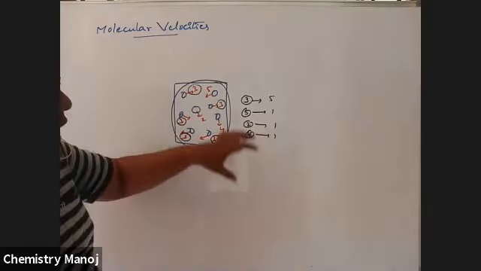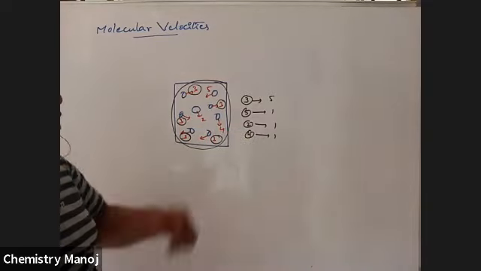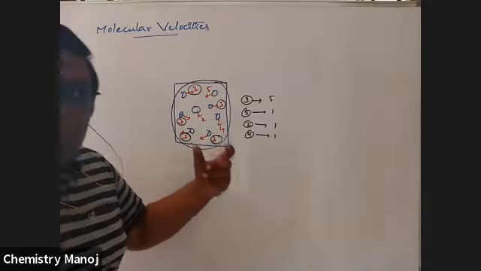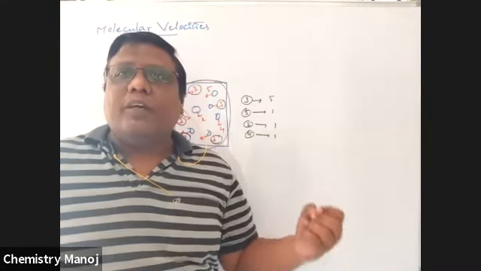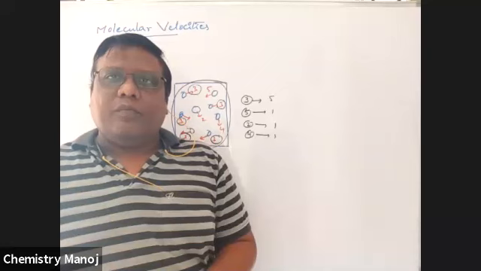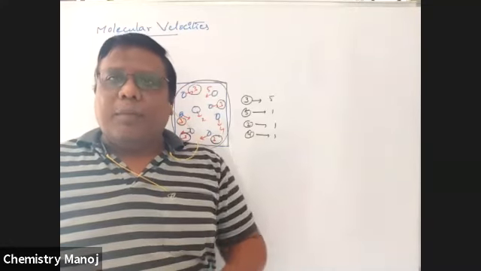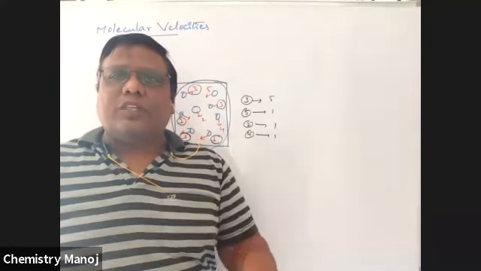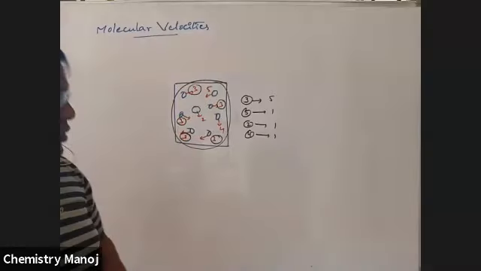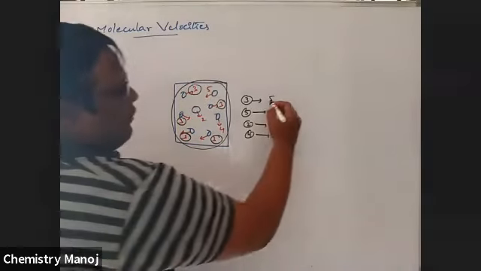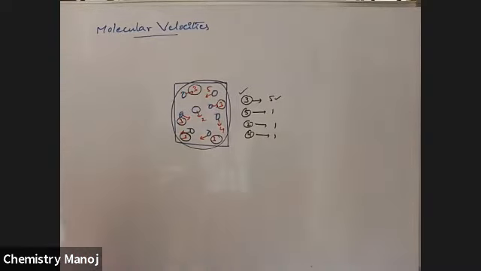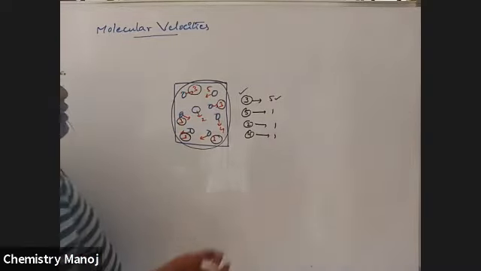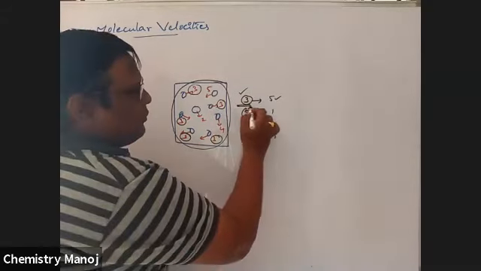Among all these 8 gas molecules, be careful, most of the gas molecules possess which velocity? Among all available gas molecules, most of them possess that velocity: 5 molecules have 3 velocity. That means the maximum number of molecules possess 3 velocity.